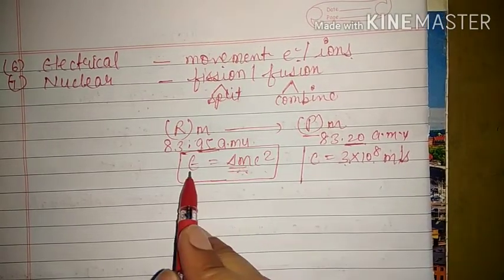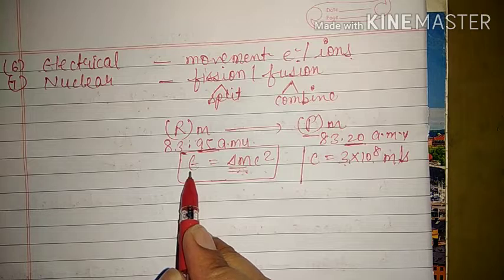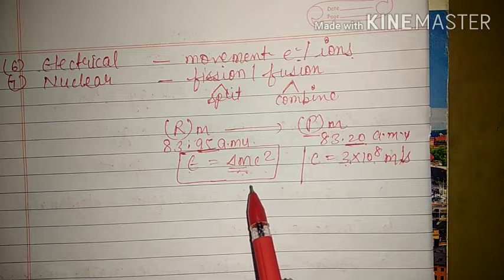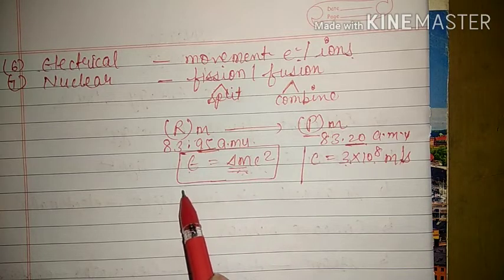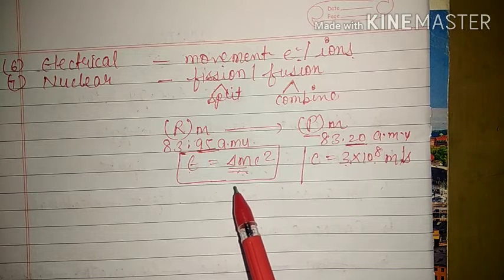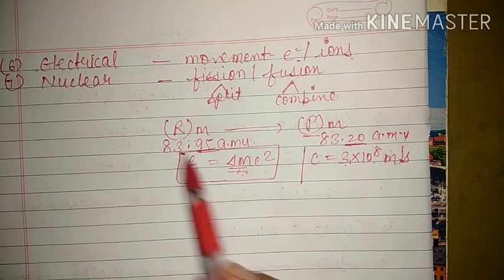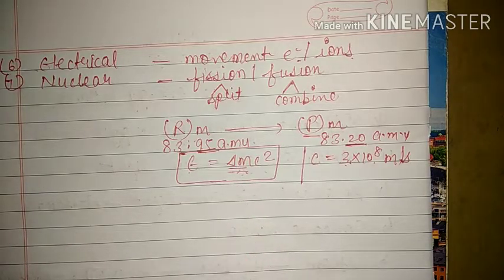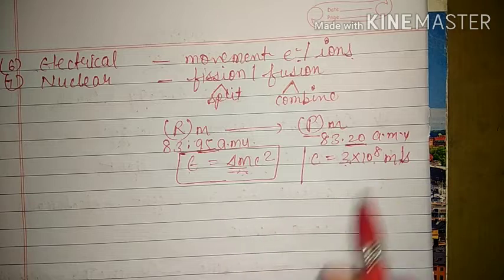So this much amount of energy we can obtain from here. That means Einstein said that energy can be converted into matter, and matter can be converted into energy. About this we will study in detail in radioactivity. Right now we have to remember only this much, that the energy obtained from the nucleus is known as nuclear energy. It is of two types, fission and fusion.